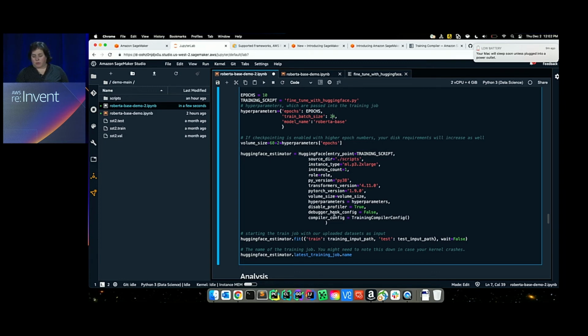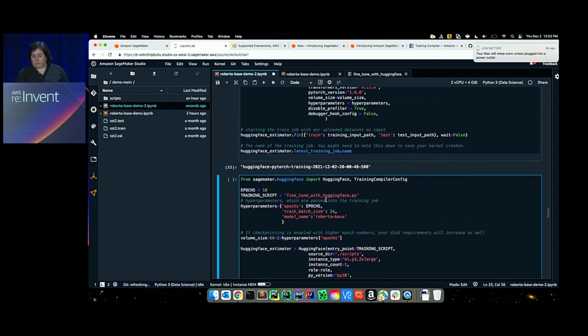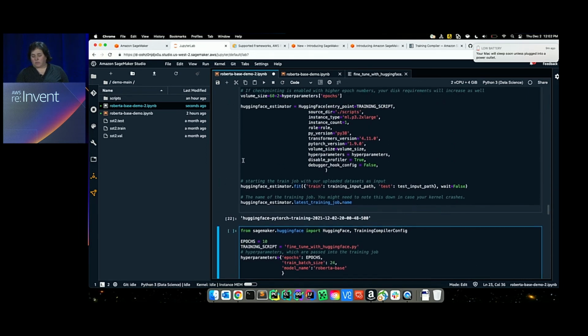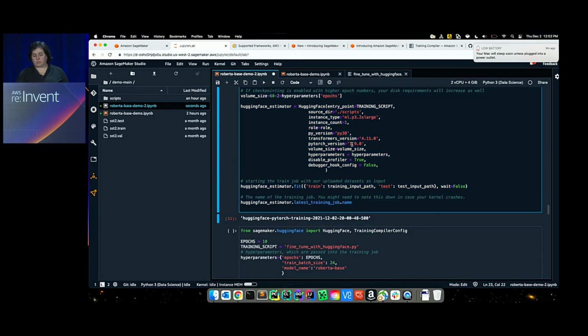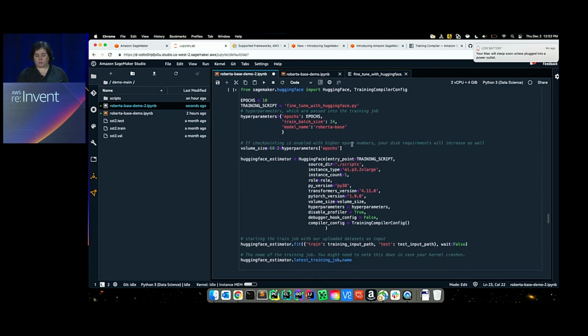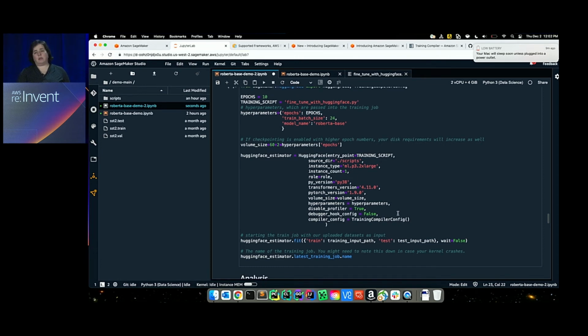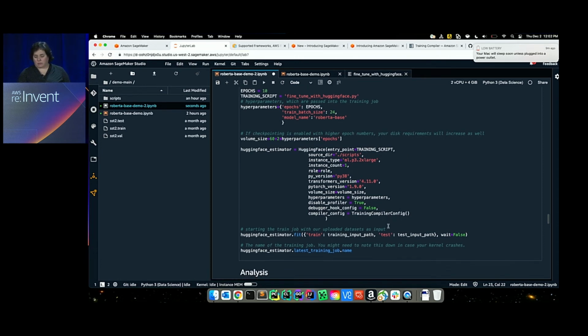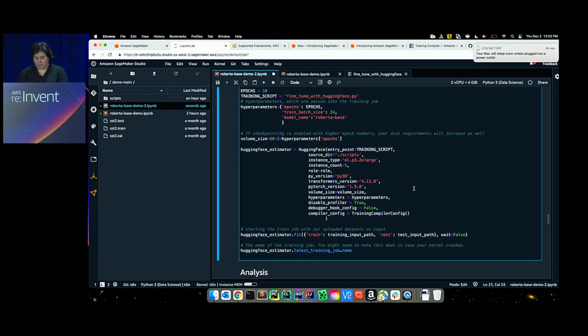The other part is, we have disabled SageMaker debugger here, and we have done the same thing for the native job as well, just to be able to compare apples to apples. This way, I won't be missing out on any performance gains. And all I now have to do is execute the same cell.